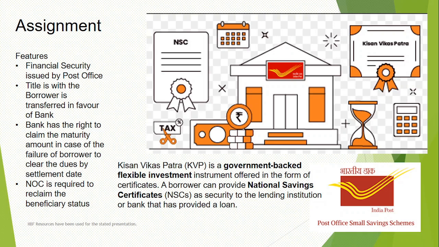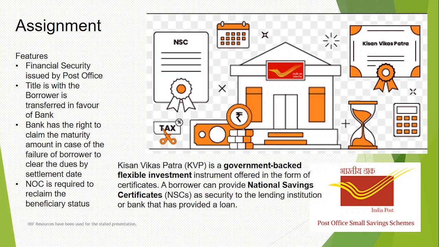But on maturity, once you do this assignment, as a beneficiary you are the owner of this instrument. You have to go to the post office and do documentation informing them that you have used this security for a loan, and the bank is now the new beneficiary. Even though the document is in your name, on the maturity date, because the bank has already given you this money, the bank will be taking the maturity value.